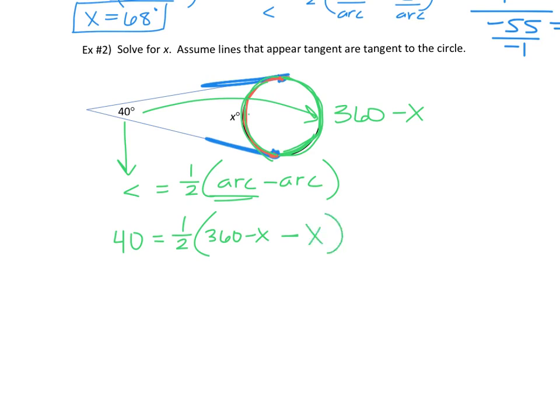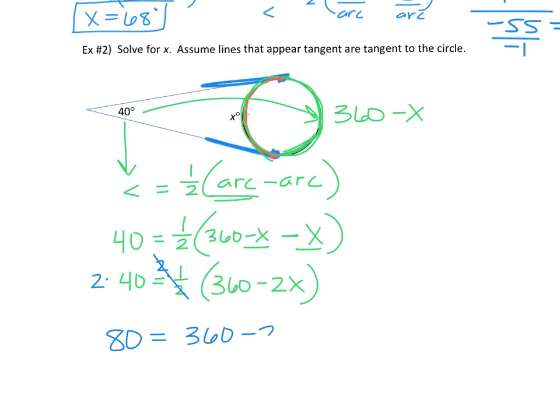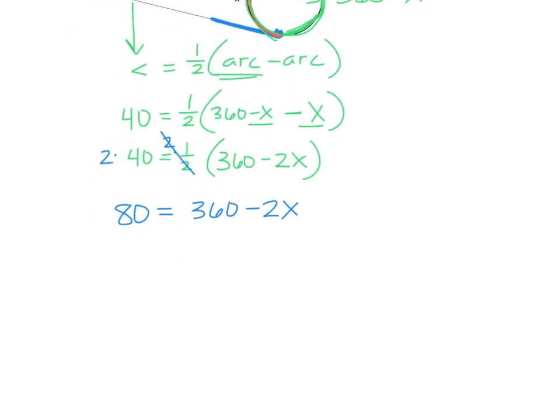Excuse me. So if we simplify that, 360 minus x minus x is 360 minus 2x. Okay, now from here, I again would just multiply by 2 on both sides to get that 1/2 out of there. So it's 80 equals 360 minus 2x. And then we solve for x.